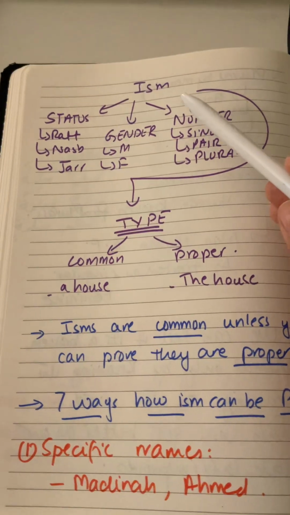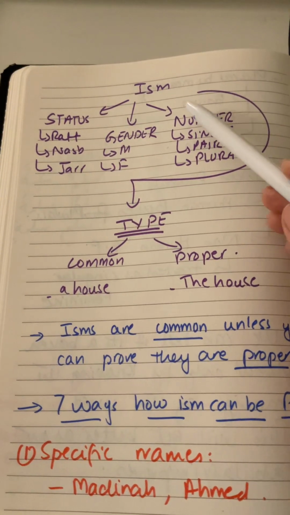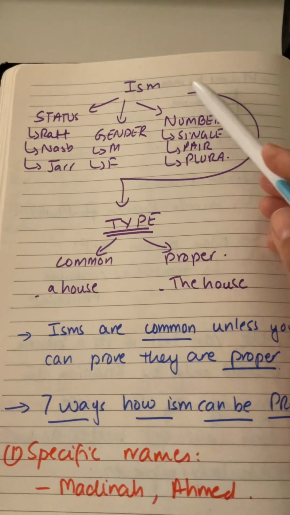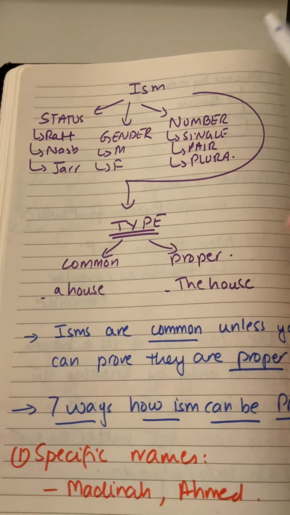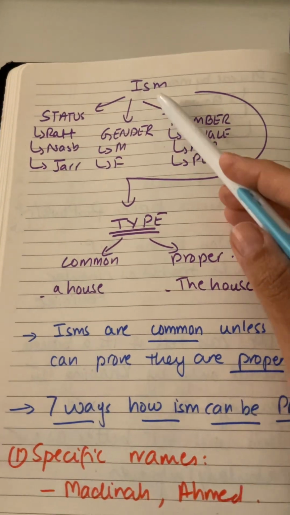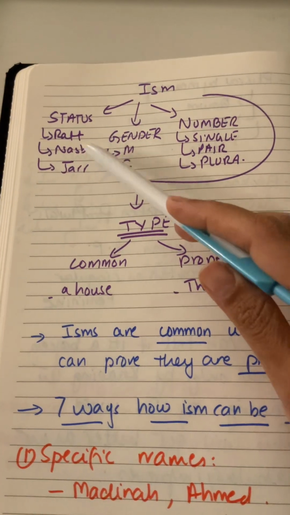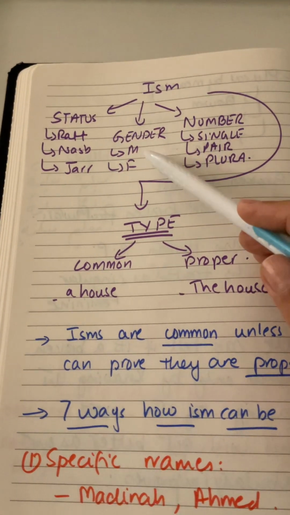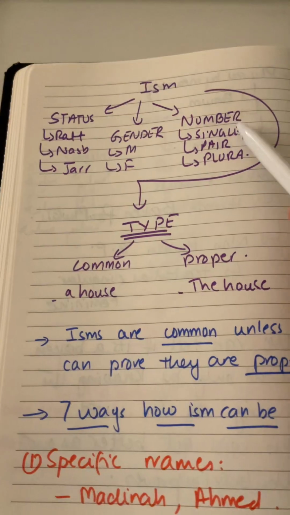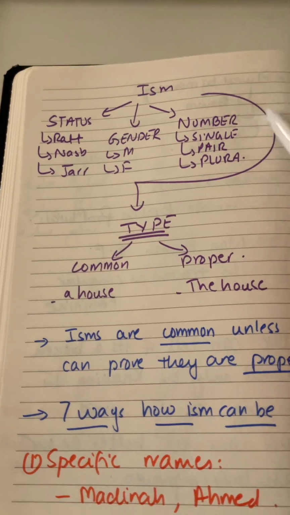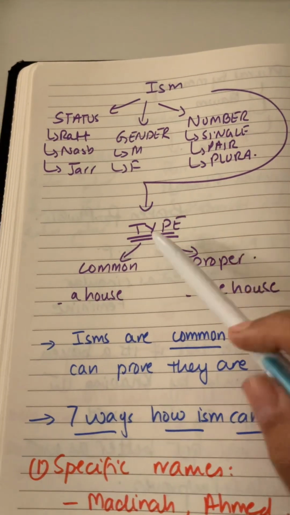Ism basically is one of the three types of words which are present in the Quran, and it is the name of a person, place, thing, idea, adjective, adverb, and more. And then there are four properties of ism. First of all, there is status, which we did, in which there is rafa, nasab, and jar. Then there is gender, masculine and feminine. Then there is number, which is singular, pair, and plural. And finally, the fourth property of ism is type.